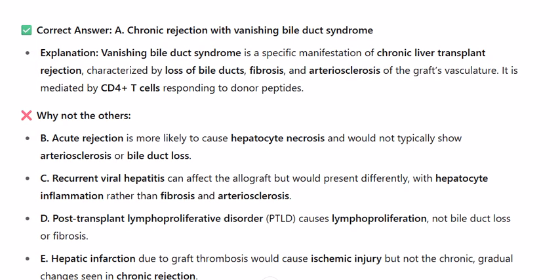D. Post-transplant lymphoproliferative disorder, PTLD, causes lymphoproliferation, not bile duct loss or fibrosis. E. Hepatic infarction due to graft thrombosis would cause ischemic injury, but not the chronic, gradual changes seen in chronic rejection.